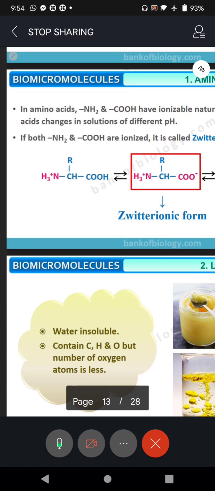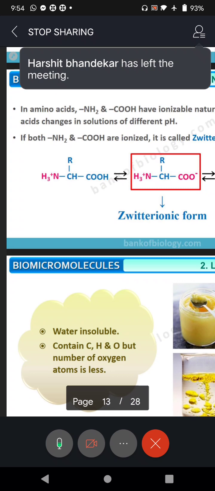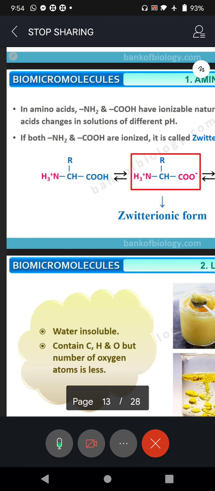And yesterday I said in my previous class, a pH scale ranges from 0 to 14. 0 to say 6.9 or almost 7, we say acidic in nature. Any substance that fits in this range, 0 to 6.9, we say acidic. 7 exactly is the neutral. 7.1 to 14 is the alkaline nature. So that's how we measure with the help of pH scale whether a substance is acidic in nature, neutral in nature, alkaline in nature. Clear?